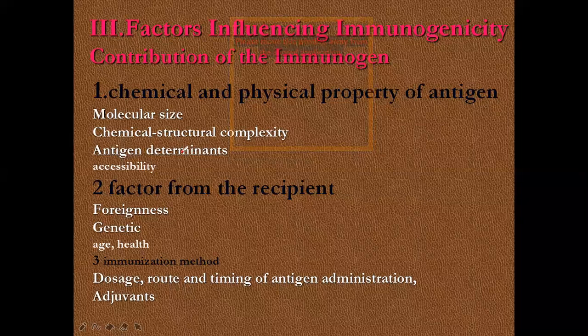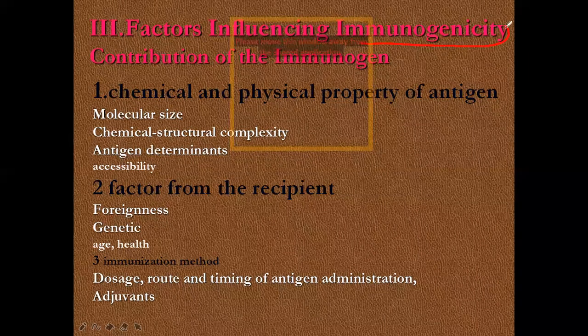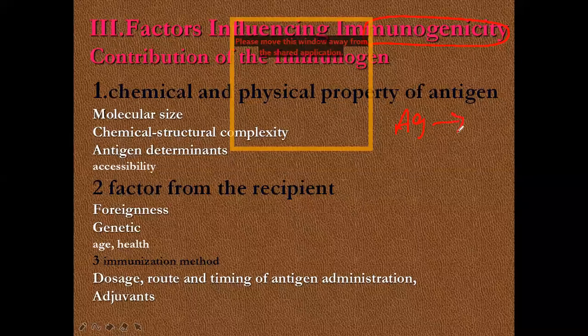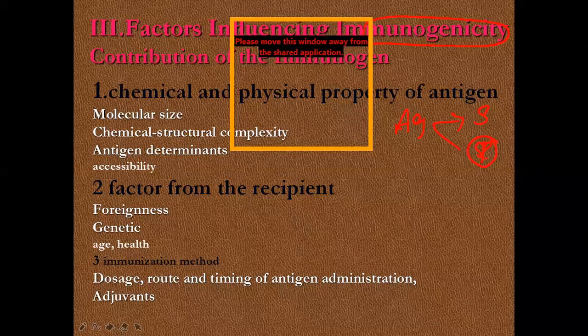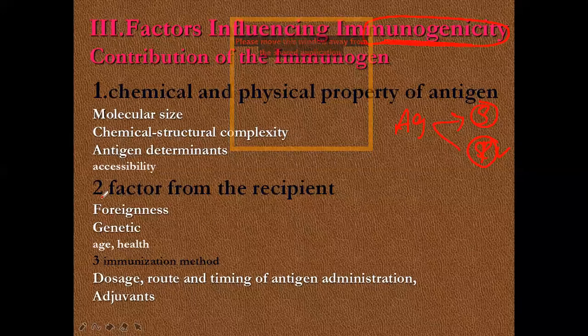Okay, let's see what the factors affecting immunogenicity are. Why do antigens have a stimulating property? Of course, they also have a reactivity property. Even weak, small antigens have the ability to react. The main thing is stimulation of the immune system. So the antigen has the property of immunogenicity. Why do they have a property like immunogenicity?